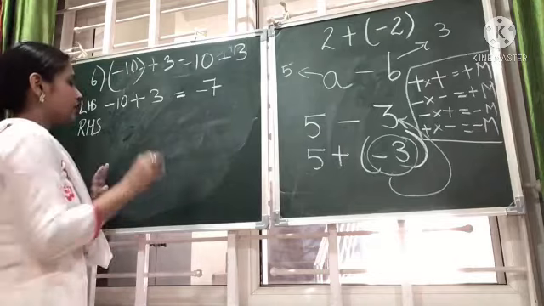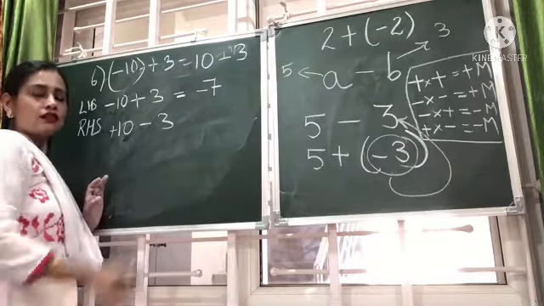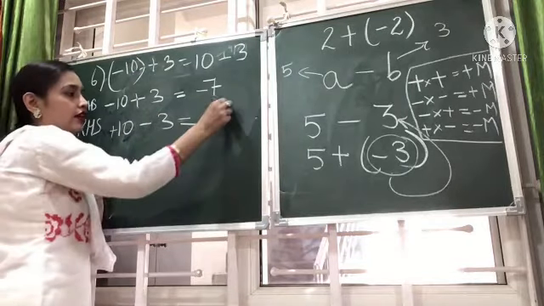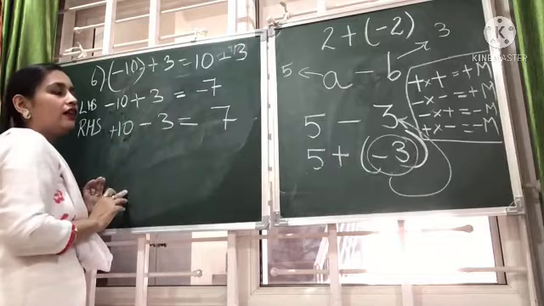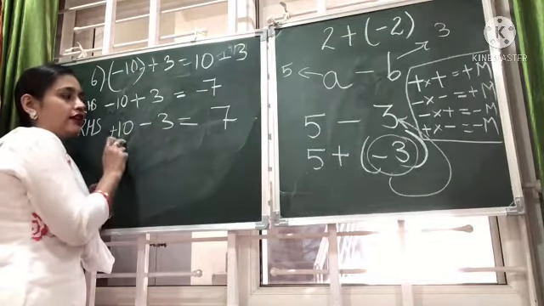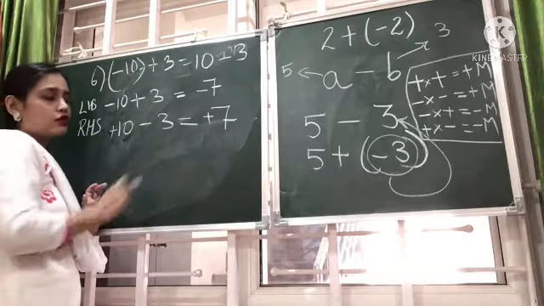Going to the RHS, 10 minus 3. For 10, nothing is written, which means it is plus. Again, brothers from different families. 10 minus 3 will give you 7. Again, compare the two values. 10, 3. Who is greater? 10 is greater. This time 10 has a plus sign. So, plus 7.